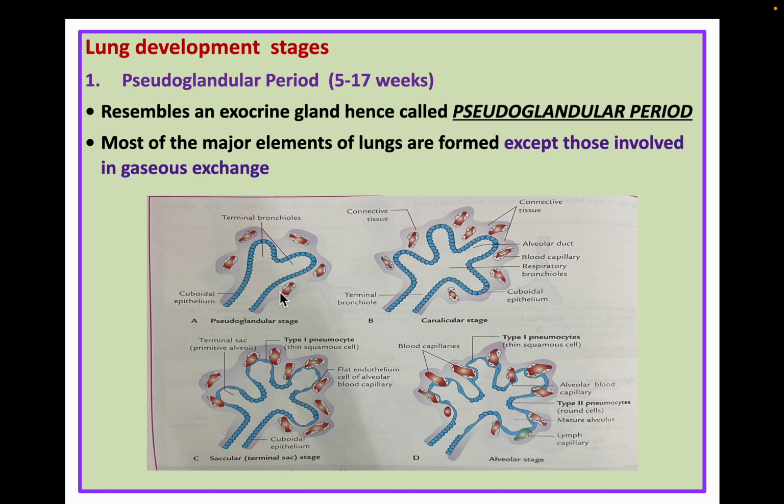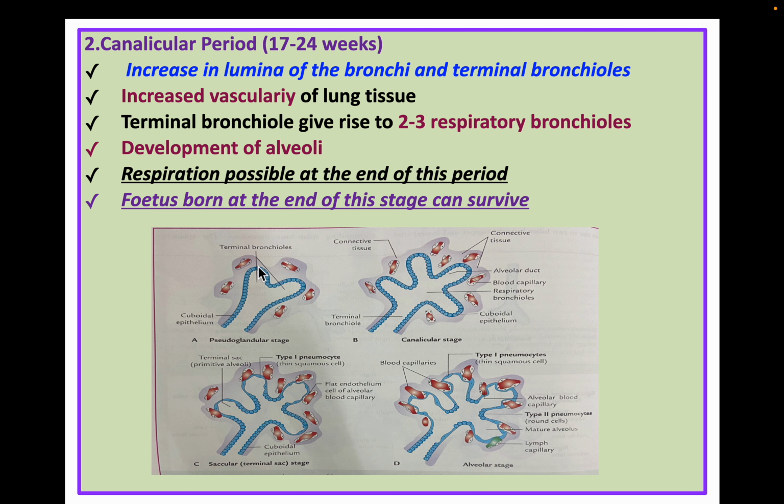You can see in the diagram, which is taken from your standard textbook, that it resembles an exocrine gland, hence it is called the pseudoglandular period. Most of the major elements of the lungs are formed except those involved in gaseous exchange. So the picture is just like a gland, and hence it is given the name pseudoglandular stage.